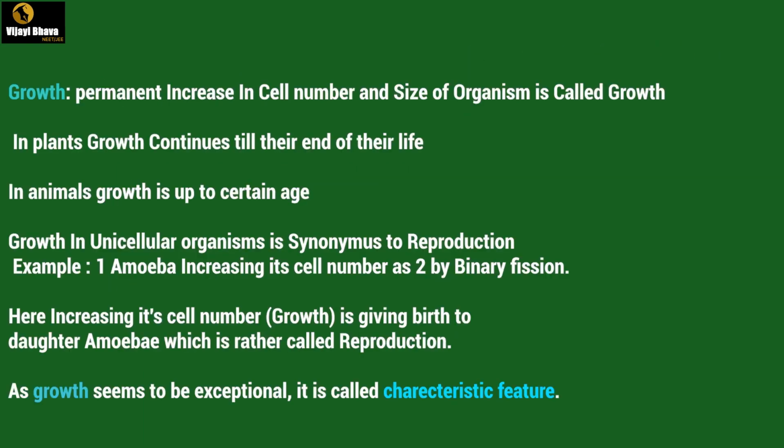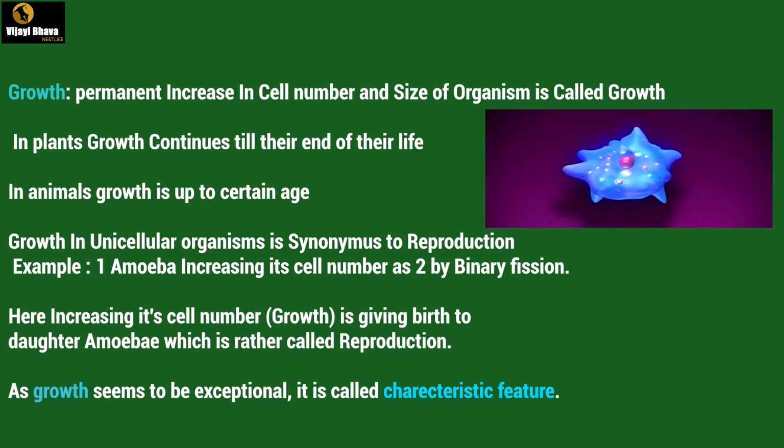Now, let us go into the details and learn about growth. The permanent increase in cell number and size of organism is called growth. Growth in plants continues till the end of their life. In animals, growth is up to a certain age. Growth in unicellular organisms is synonymous to reproduction.